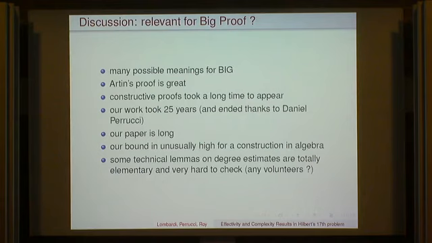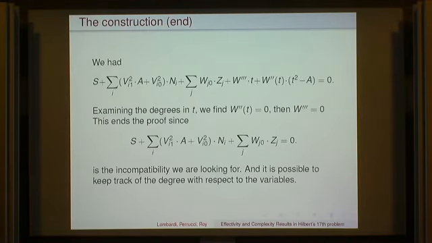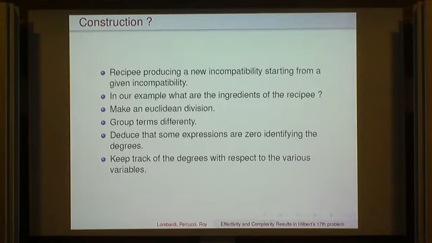Question. So, you don't need a formal notion of construction because you just give it. No, absolutely. That's of course the whole point. The only constructions we are using is, like I did, I take a part of the expression, I put it to the right, then maybe I multiply by something else, I come back to the left, I divide, I make some Euclidean division. It's as simple as that. But I could give you the list. Yes, of course. There is a list of all the ingredients we need in a construction.